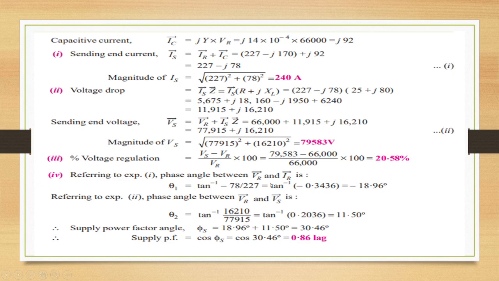The angle between VR and IR is tan inverse of minus 170 by 227, that is tan inverse of minus 0.7488, minus 18.96 degrees. The phase angle between VR and VS is tan inverse of 16,210 by 77,915, that is 11.50 degrees. Supply power factor angle phi S is 18.96 plus 11.50, that is 30.46. Supply power factor cos phi S is cos of this angle, that is 0.86 lagging.